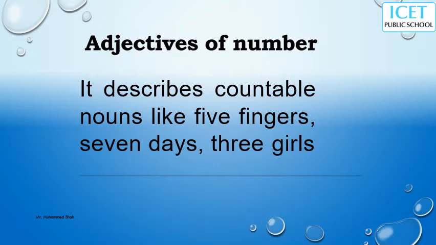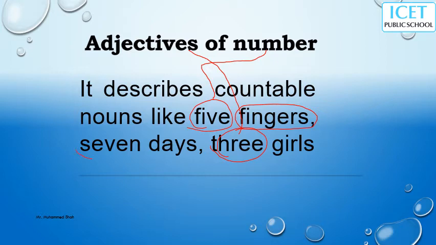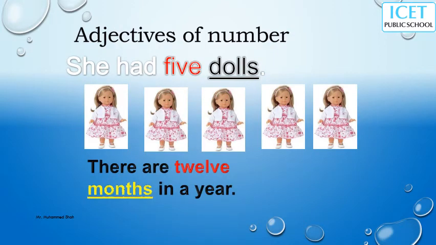Next, adjectives of number. It describes countable nouns like 5 fingers, 7 days, 3 girls, and all the numbers. For example, 5 fingers. Fingers is a noun, 5 is the adjective. So 5 is an adjective of number, and 3 is an adjective of number. Then 7 is also an adjective of number. Simple, all these numbers. There are 12 months. Months is the noun, and 12 is the adjective, showing the number.